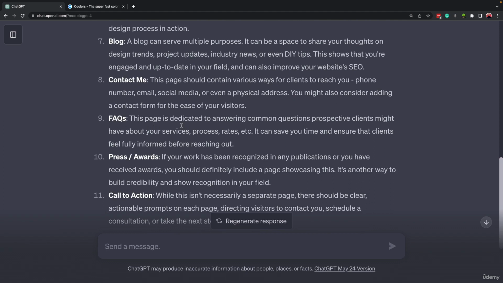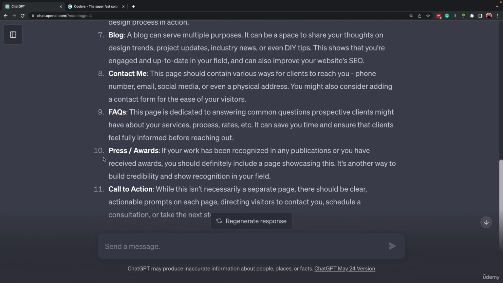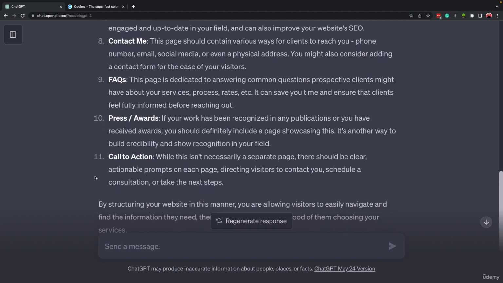FAQs. This page is dedicated to answering common questions, which again is really helpful. The next one is press and awards. So if you have some awards in the work that you do, it's really good to have a page for it. And the last one is call to action.